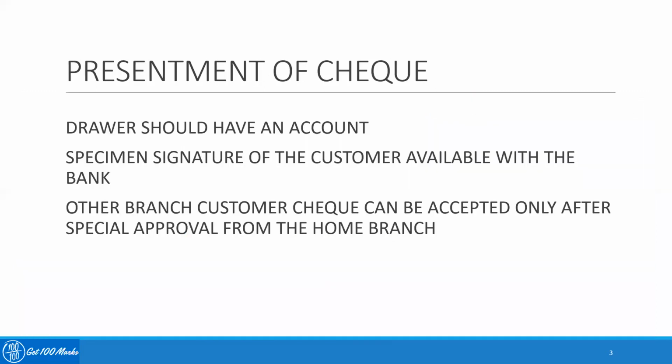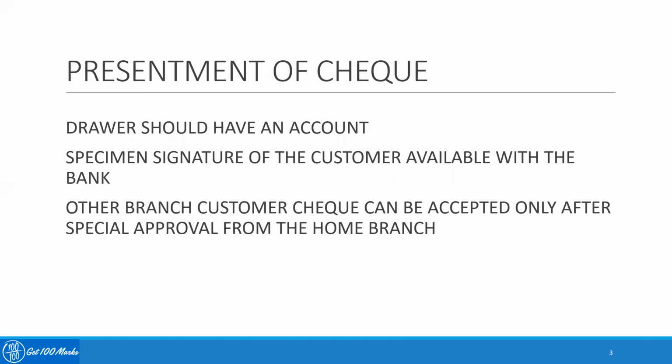Second one is presentment of the check. Whenever a paying banker is making the payment against a particular check, then obviously he has to take care of certain factors. First thing is that he should be very sure that the drawer is having an account there. Only if the drawer is having an account with the bank, the payment can be made against the particular instrument. Second one is specimen signature. The payment against a check can be made only after looking at the specimen signature and after ensuring that the specimen signature matches with the signature that is put on the instrument. This is why the banker should always have a specimen signature of the customer available before making the payment.